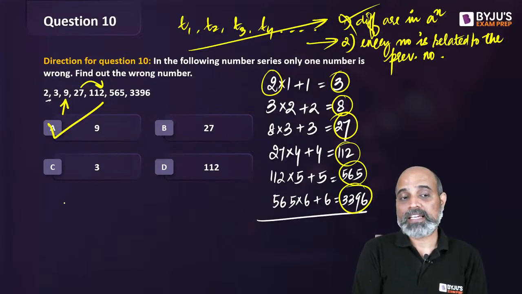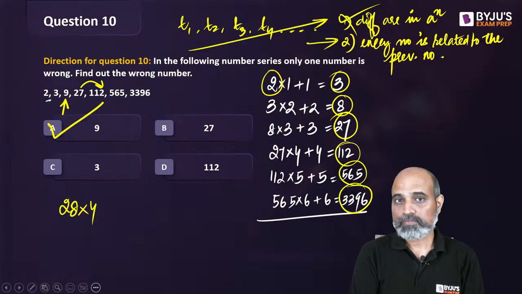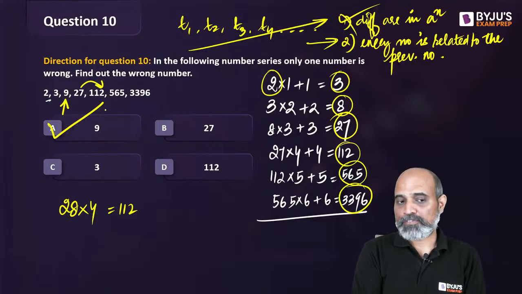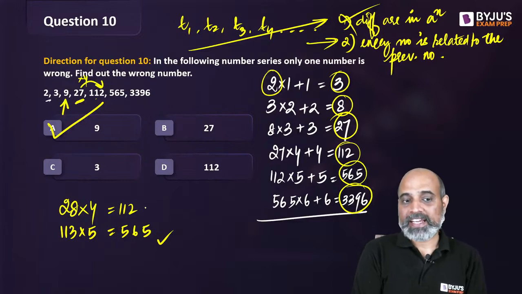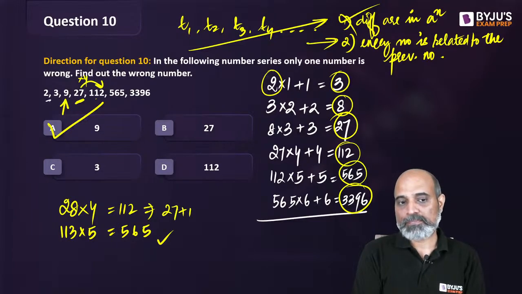And I realized that had this been 28, then we can say 28 into 4 is 112, right? In the same way, 27 into 4 करा तो 112 आया. तो अब अगली बार 112 नहीं, 113 into 5 should give me 565, and it worked out. So if I write 28 as 27 plus 1 so that I can see the number 27, तो ये मेरे को दे देता है 27 into 4 plus 4.